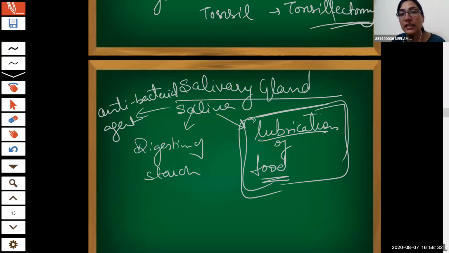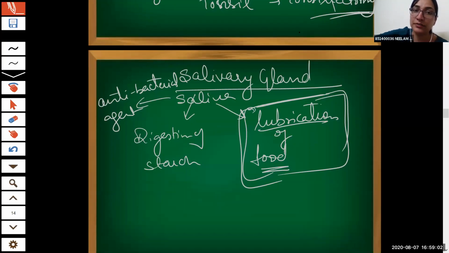When you are not eating or drinking anything, try to recall the time when you are very hungry, very thirsty, and your mouth starts stinking. Why? Because at that time, no saliva is there, and in your mouth, germs are building up. Germs are growing inside your mouth. So saliva is very important for your mouth hygiene also. Got it? Yes, ma'am. Okay, good. So salivary gland, it secretes saliva.